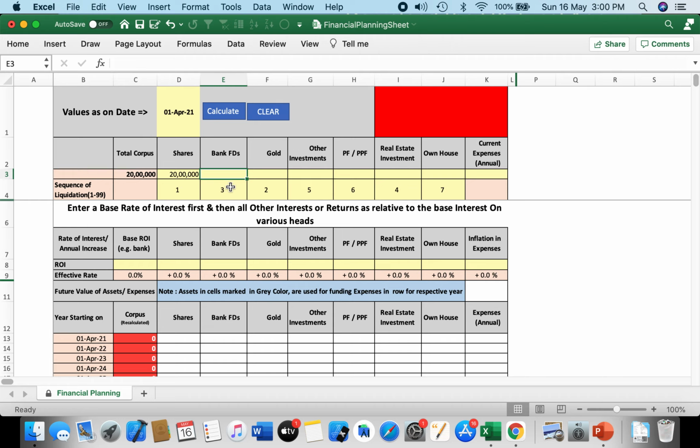The next thing we will enter is bank FDs. Let us assume that bank FDs are 15 lakhs, 1,500,000. Then gold. It assumes the user has 10 lakhs worth of gold ornaments.